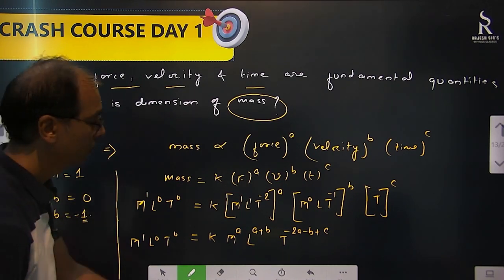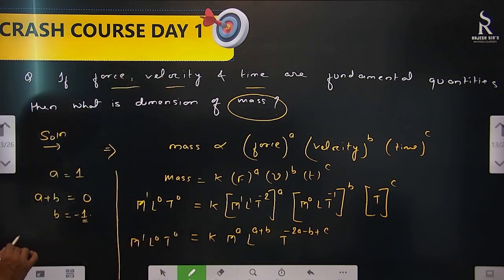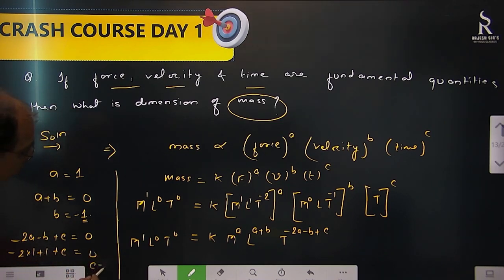Then third, minus 2a minus b plus c equal to 0. So minus 2 into a value 1, b value minus 1, minus of minus is plus 1, plus c equal to 0. So minus 2 plus 1, that is minus 1. So c value also comes 1.